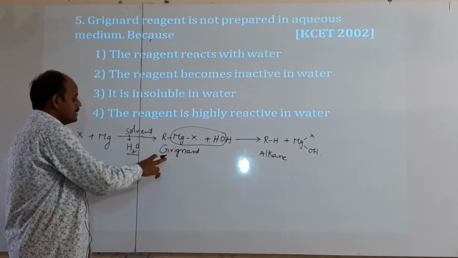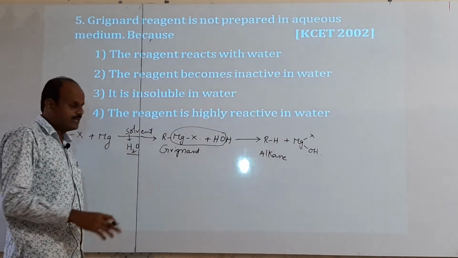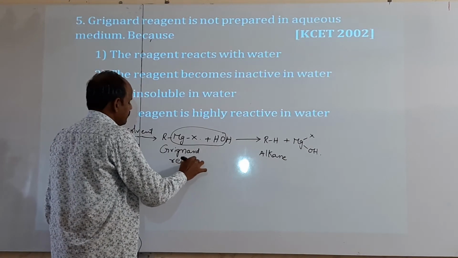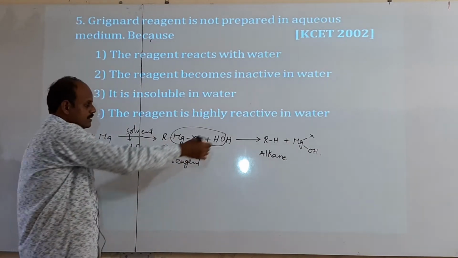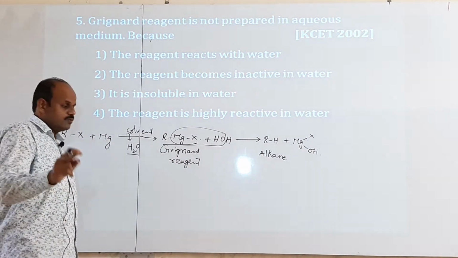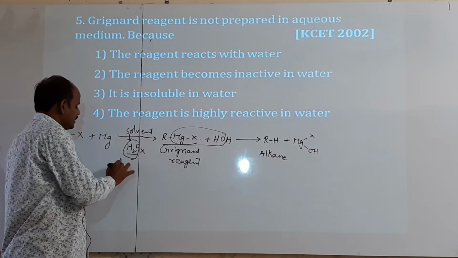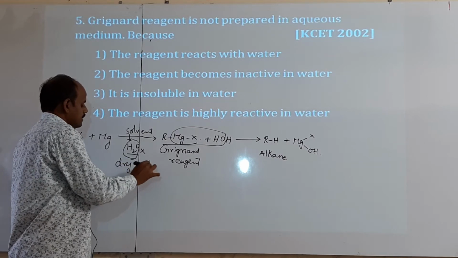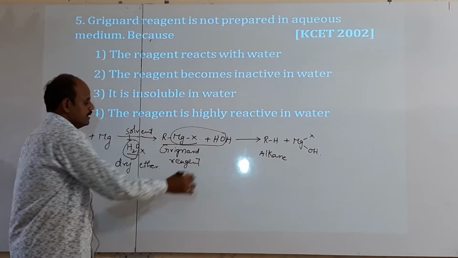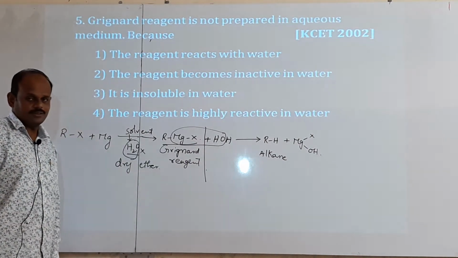We can't separate the Grignard reagent if we use water as a solvent, because when the Grignard reagent is formed, immediately it reacts with water. It gives an alkane. We can't identify this Grignard reagent. If you want Grignard reagent, you should avoid water as a solvent. Don't use it. Then you can take dry ether as the solvent. Dry ether cannot react with this Grignard reagent. Then the reaction stops, and we have the Grignard reagent. That is the reason.